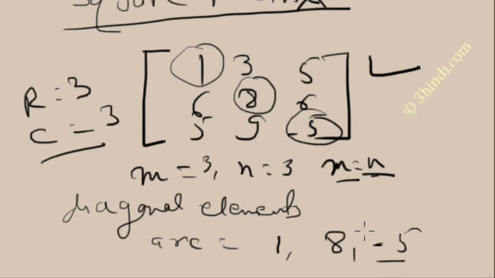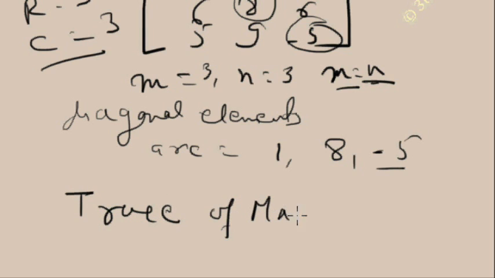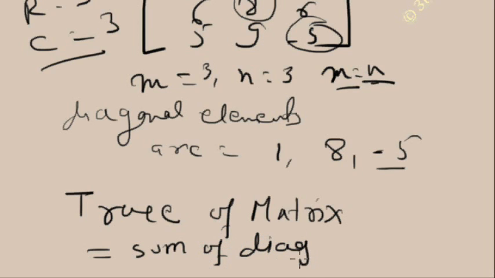If you know the diagonal elements, you can also find the trace. The trace of a matrix is nothing but the sum of the diagonal elements.